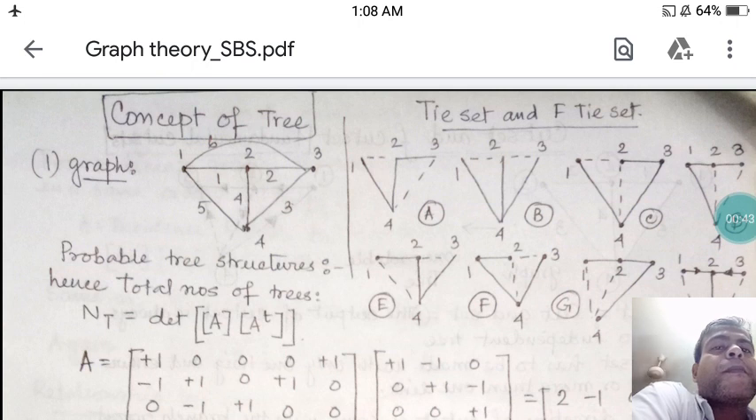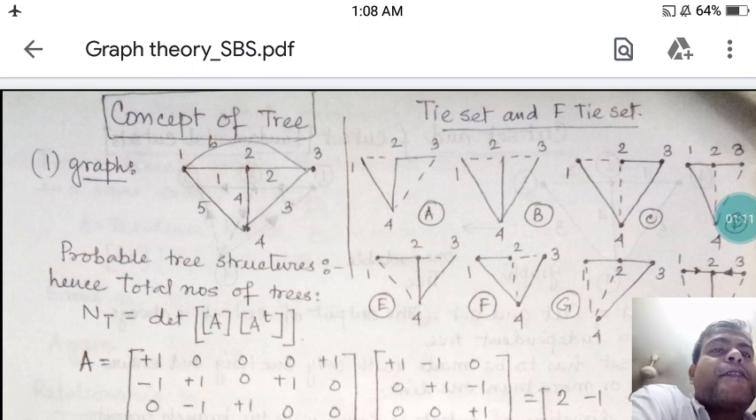Now what is a graph? I have shown you the basic concept of graph, and here I have shown a graph which has a total of 6 branches and 4 nodes. I have marked the branches 1, 2, 3, 4, 5, 6. Okay, so what is the tree?